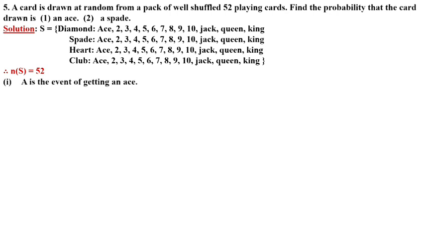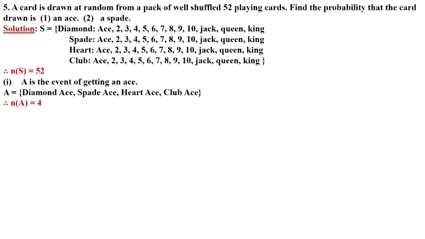A card is drawn randomly from a pack of well shuffled 52 playing cards. Find the probability that the card drawn is an ace and a spade. As we know, there are 13 cards in diamond, 13 cards in spade, 13 cards in heart, and 13 cards in club. Total number of S is 52. A is the event of getting an ace. How many aces do we have? 4 aces: diamond ace, spade ace, heart ace, and club ace. So number of A is 4.